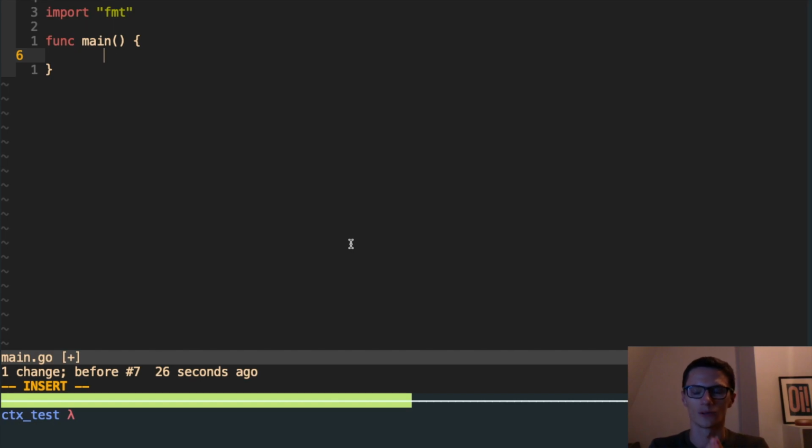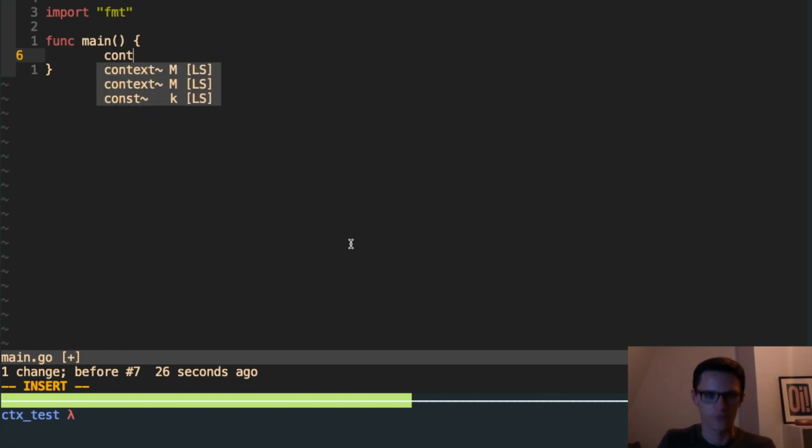Today we're going to talk quickly about Go contexts. Contexts in Go are a deceptively simple but powerful idea, concept and structure in Go, which can give you a lot of power if used correctly. So the first thing, what is a context?